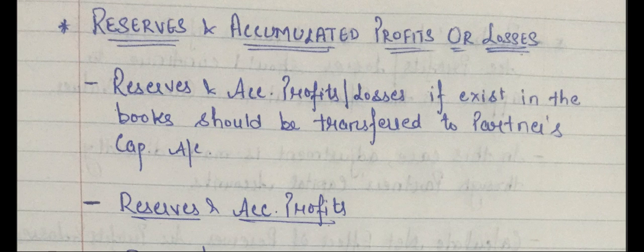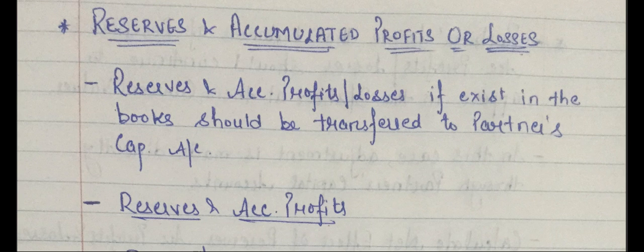Hello friends. In the last lecture, we discussed the accounting treatment of reserves and accumulated profits and losses. I told you an example of two partners and their friend Z, who is a chartered accountant.